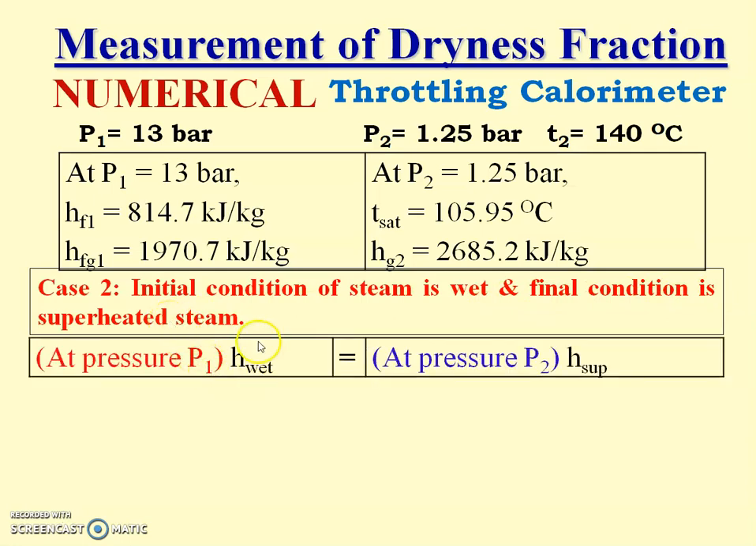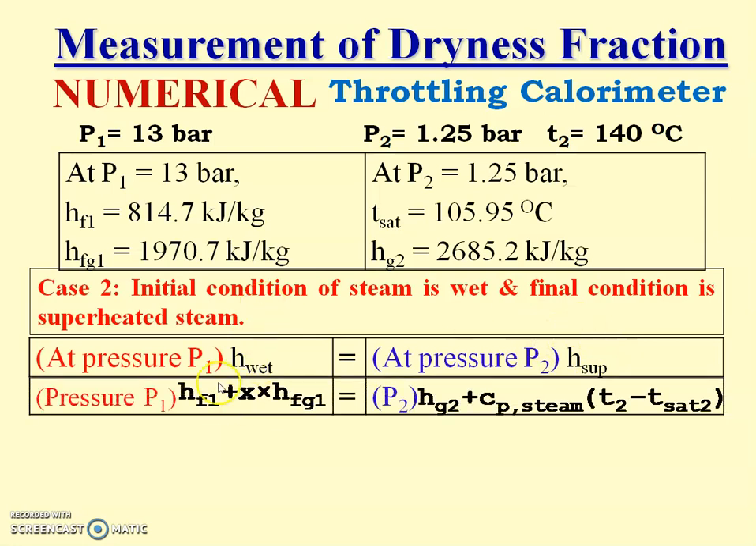So what is the equation? Initially h wet, finally h sup. h wet is equal to hf1 plus x into hfg1, which is equal to hg2 plus Cp of steam into (T2 minus T sat2). Yes, all data we have. hf1 and hfg1 are from the steam table at the initial or higher pressure. hg2 and T sat2 are from the pressure after throttling, again from the steam table.